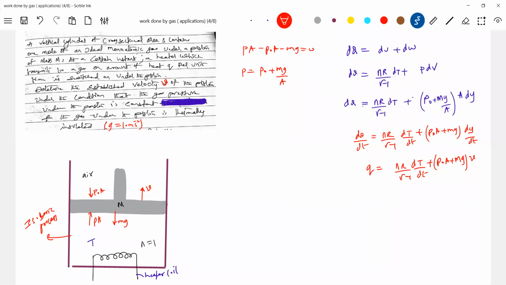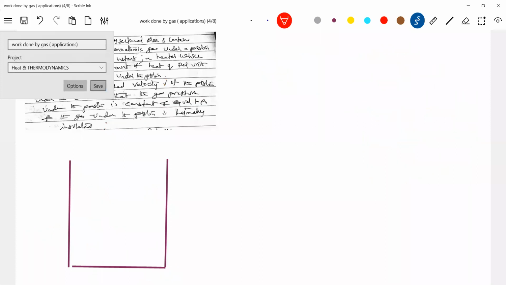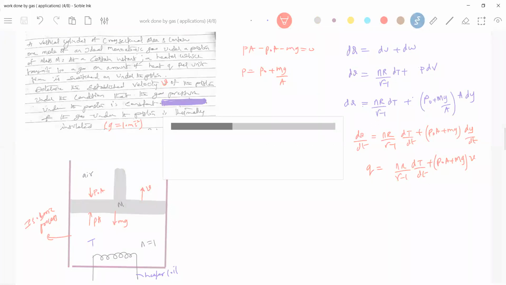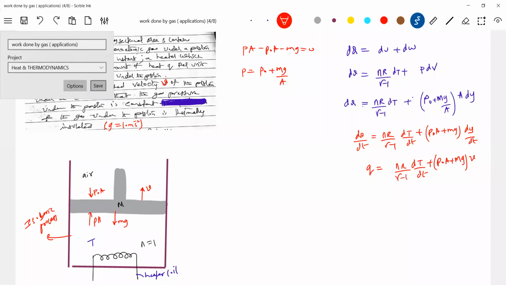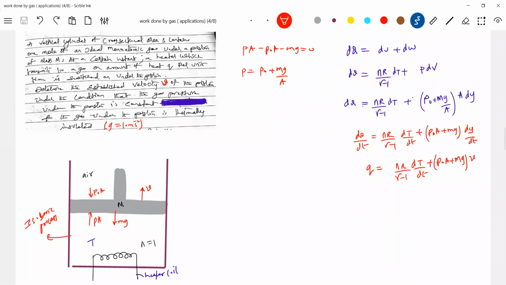One mole is there, I'll replace that. A student must think; it's not that the answer happens directly. Go back to the first law of thermodynamics and analyze. The biggest problem is that we don't know this rate of change of temperature.